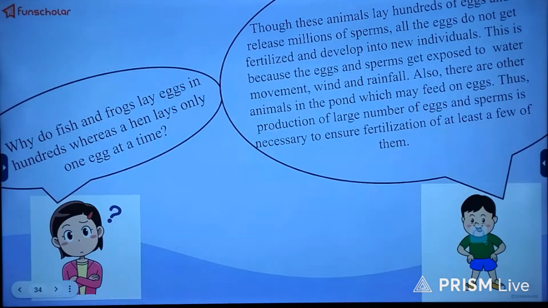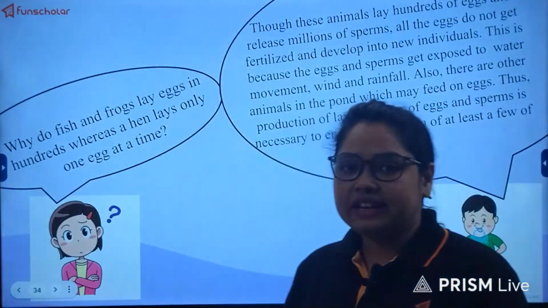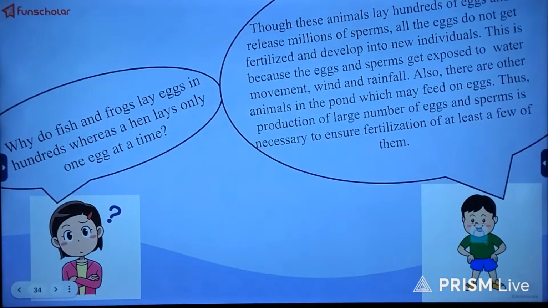Now the next question over here is, why do fish and frogs lay eggs in hundreds whereas a hen lays only one egg at a time? Why do you think so? Any idea? Though the answer is already given.